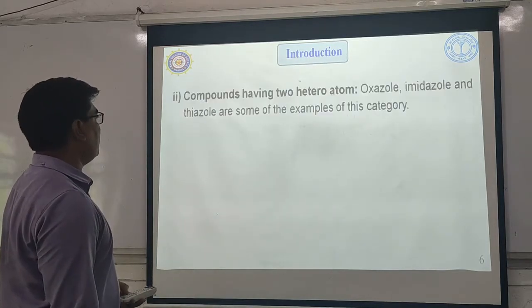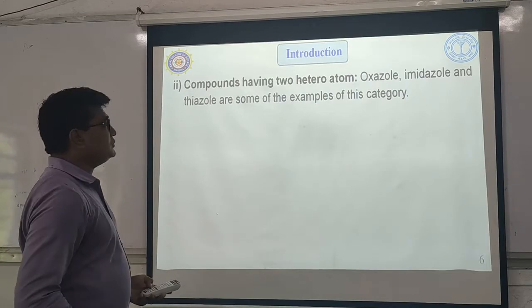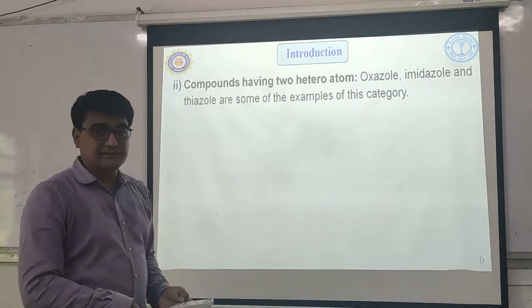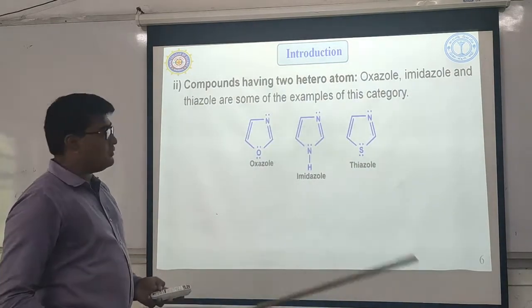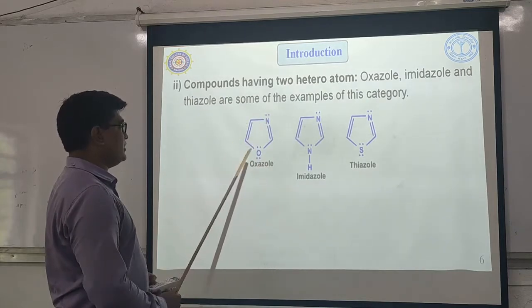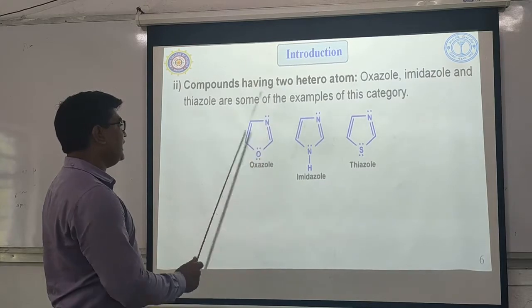Then the second category of 5-membered rings, compounds having 2 heteroatoms. Oxazole, imidazole, and thiazole are the examples. This is the structure of oxazole, a 5-membered compound having 2 heteroatoms, oxygen and nitrogen.